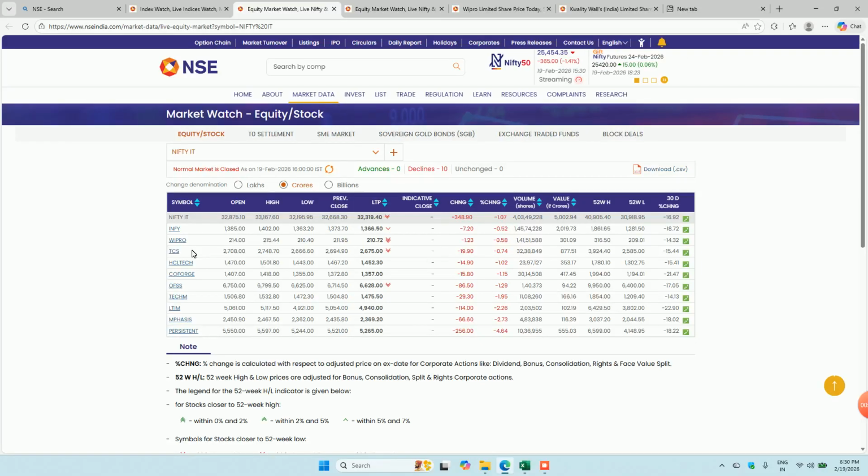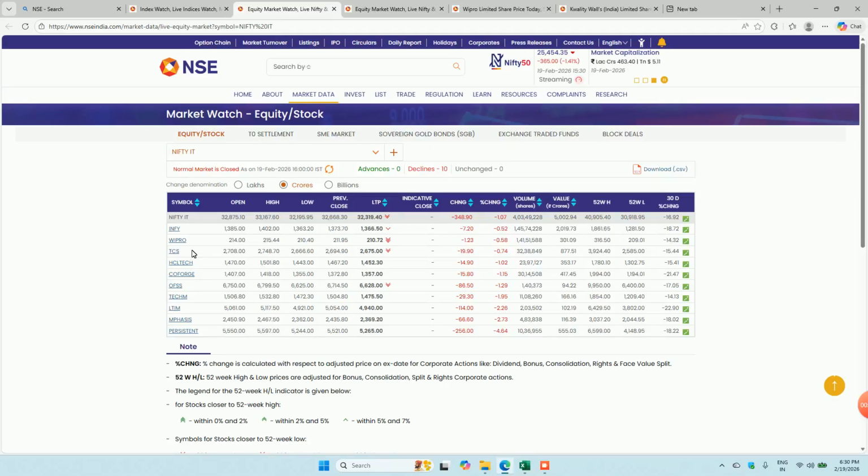But at the same time, it's very important to understand this market is not limited to NSE and BSE. This world is now globally connected, which means we have different markets available in the US or other countries, and each company is connected to other companies. If, let's say, shares or indices of the US market are dropping, at the same time Indian IT companies will also show a negative on that day. So it's very important to understand all of this.